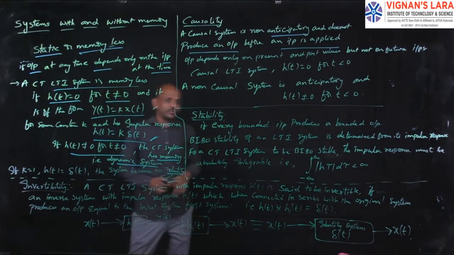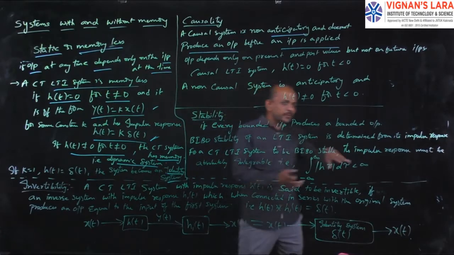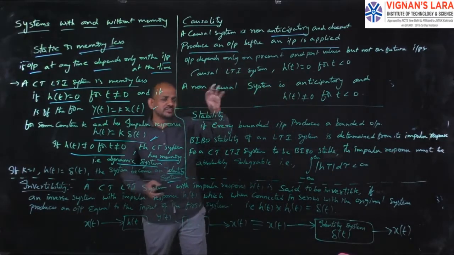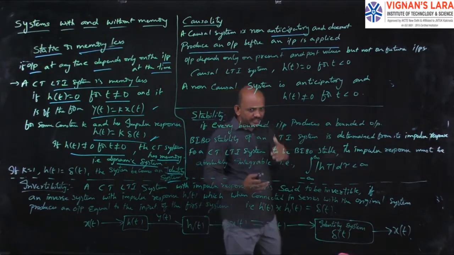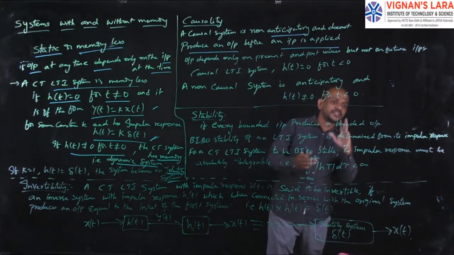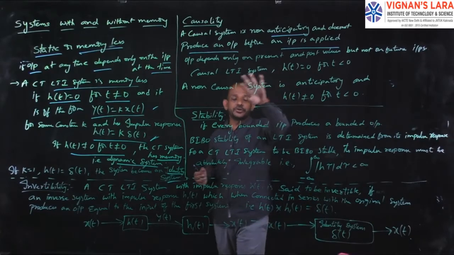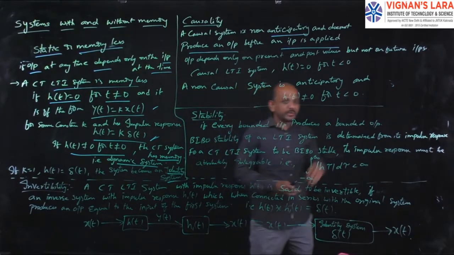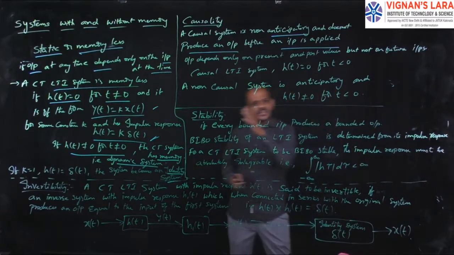That is, without applying the input, it does not produce any output. Those types of systems are called causal systems. It will produce an output only after applying the input.